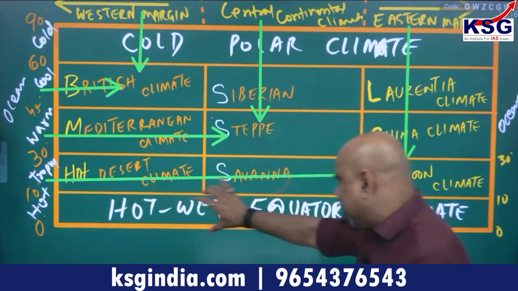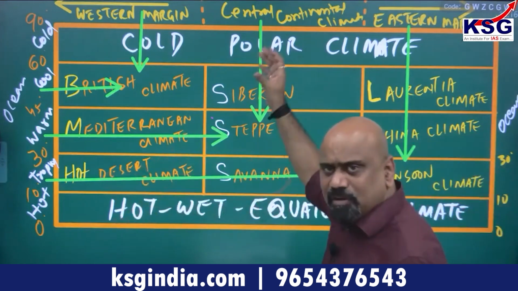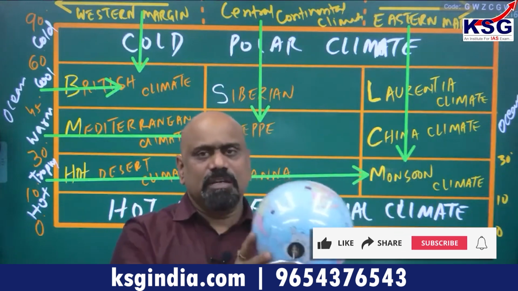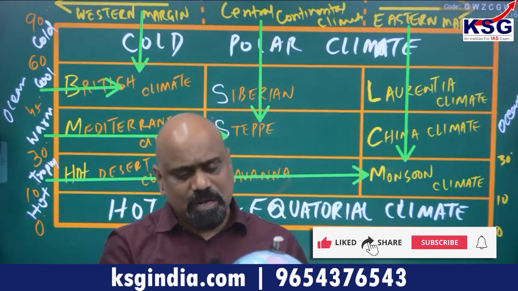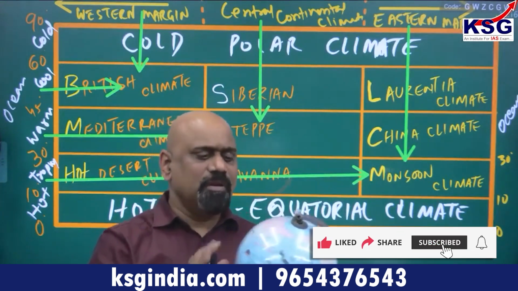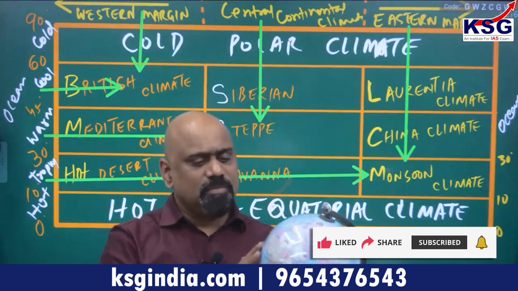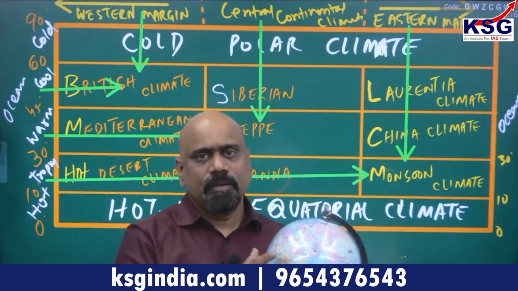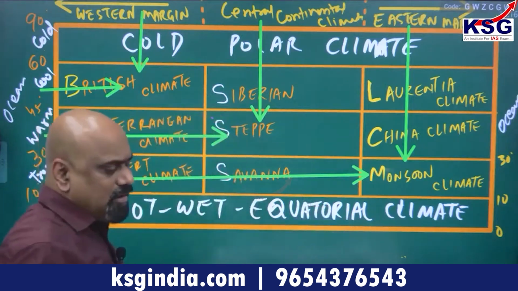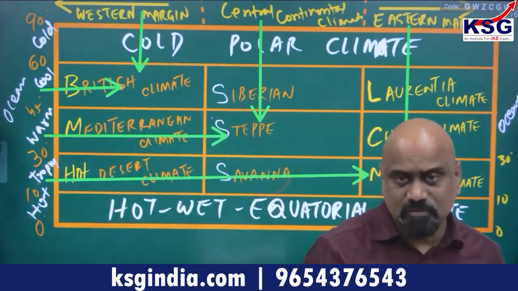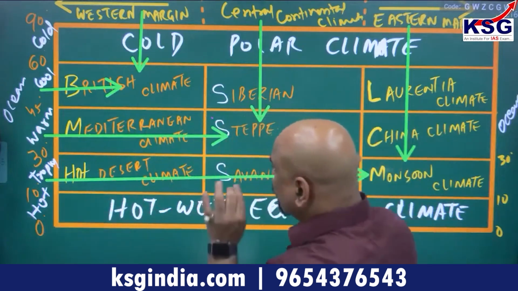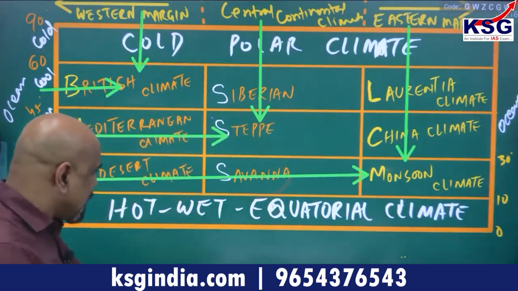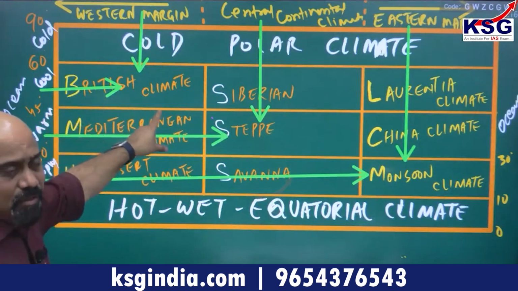Hot wet equatorial climate at the equatorial region 0 to 10 degree everywhere, wherever you will go, you will definitely find the hot wet equatorial climate in this region, 0 to 30 degree latitude. And it's best developed over Africa and South America, Amazon River Valley. These are things I will discuss in detail in the climatology session. I am just giving an input on why latitude is important. Latitudes are important for climatic classification, I said.